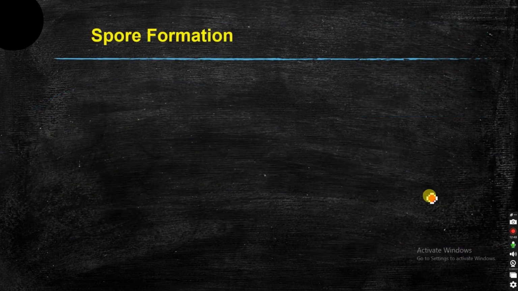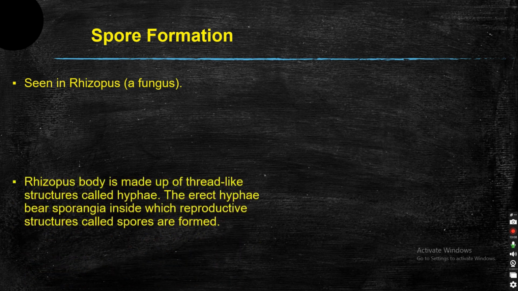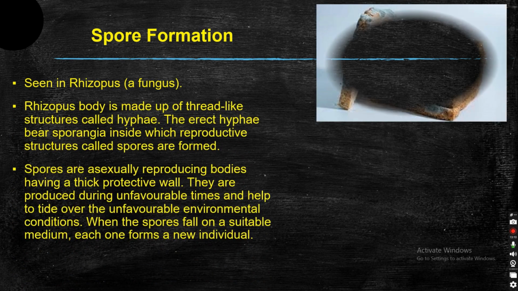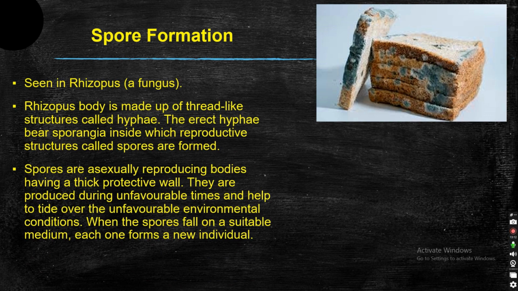Now another one is spore formation. That is another type of asexual reproduction which takes place through spores. The spores are the reproductive parts which take part in reproduction. Spore formation is common in Rhizopus, which is a fungus, commonly called bread mold.